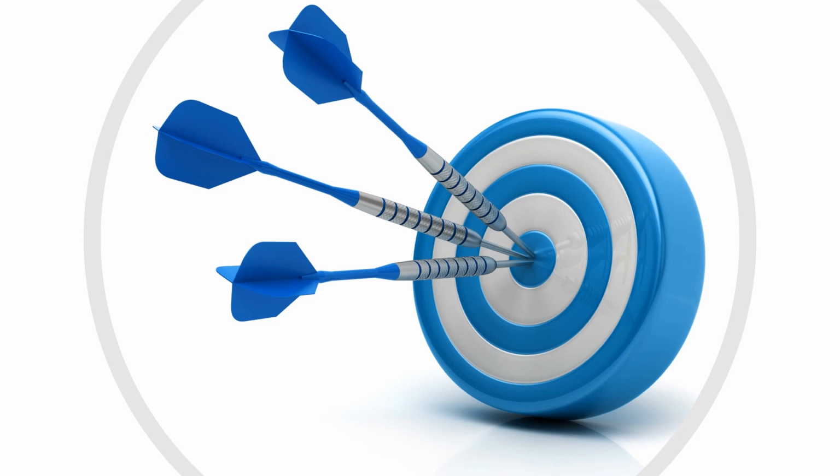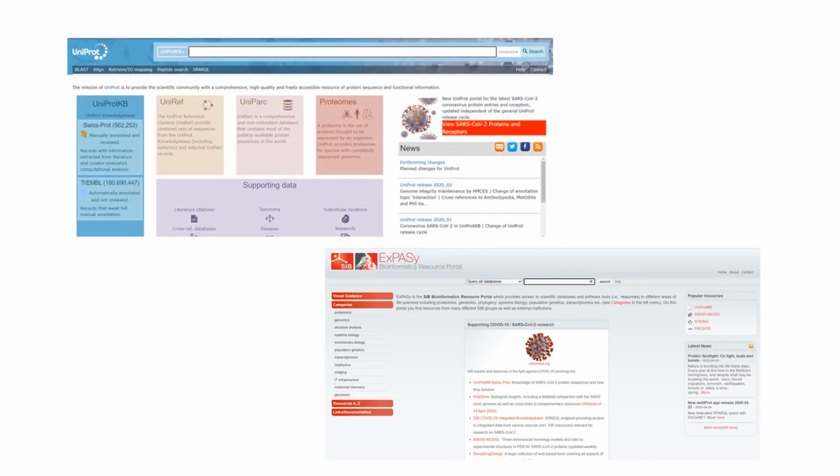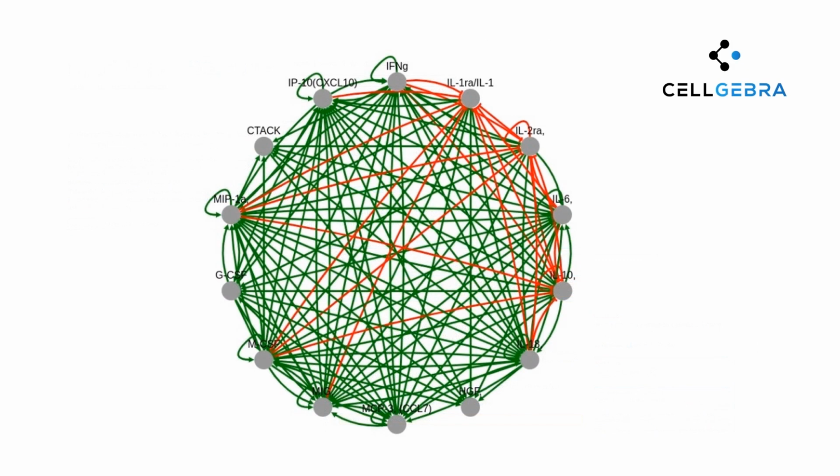To overcome issues with proteins not exhibiting obvious binding sites, we implement novel protein dynamic simulations to expose what are known as cryptic allosteric sites. So to construct the initial model, we built a repository focused on those cytokines most prominent in COVID-19 cytokine storm, the cells that produce them, the receptors and target cells.